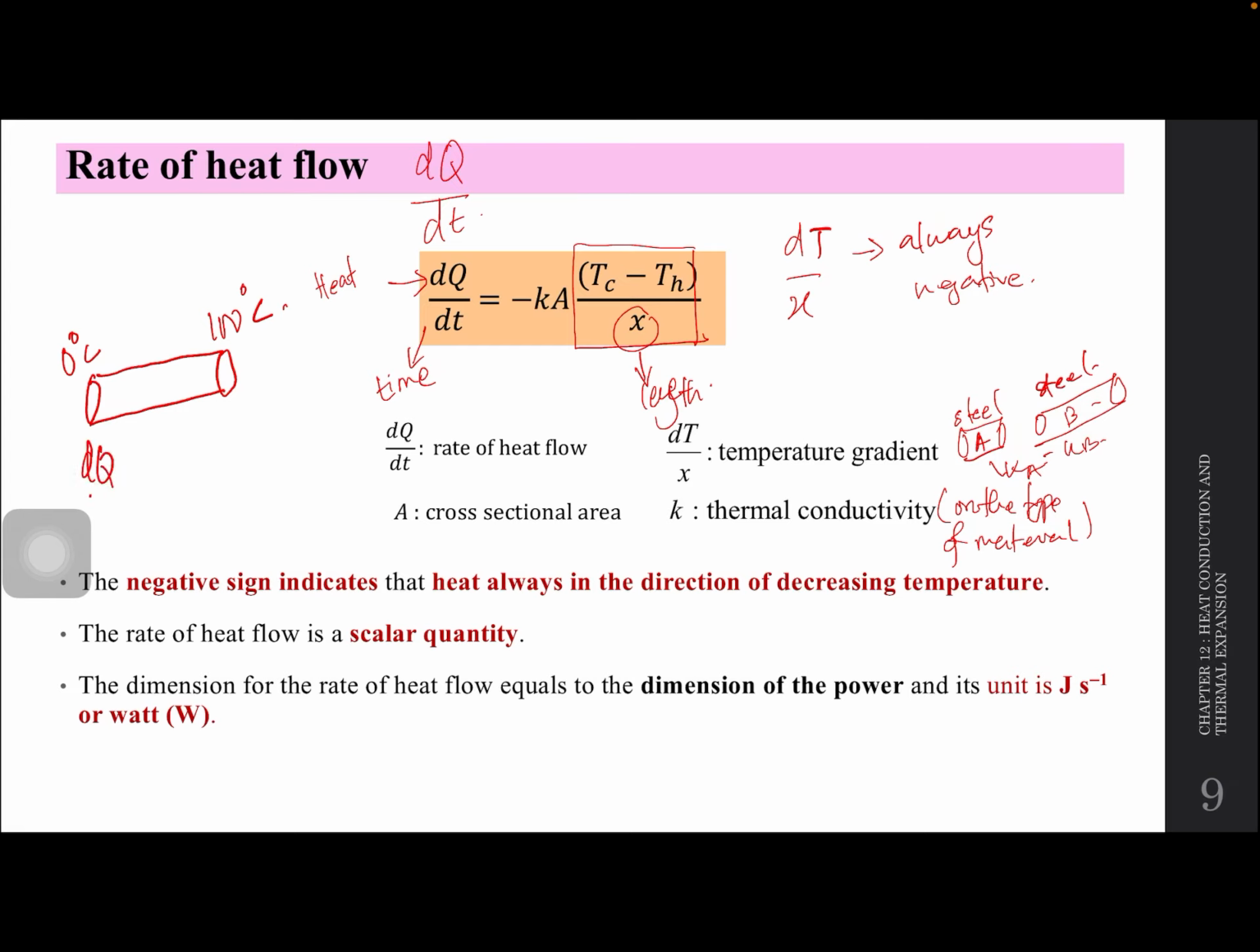So dQ over dt equal to negative KA. So T cold, dia mesti T cold the coldest temperature between these two. So 0 minus 100 over X. X will always be, sometimes berikan length ataupun width. So dT over dx ni akan sentiasa negatif. So bila negatif dia akan jadi positif.